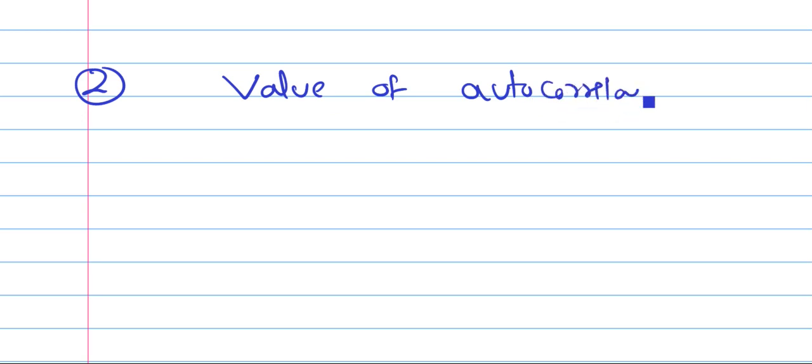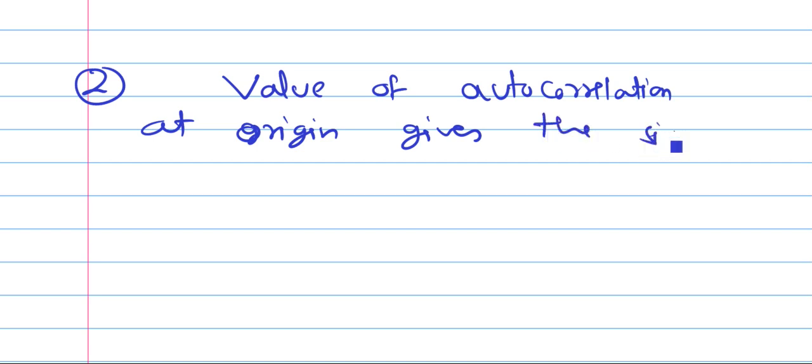Then property number two: the value of autocorrelation at origin gives the energy of signal x of t.